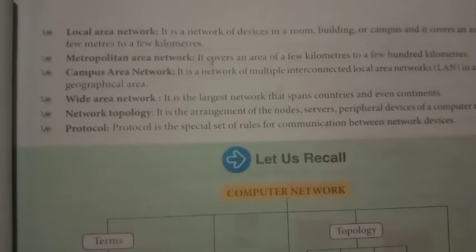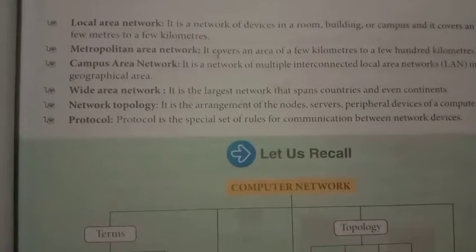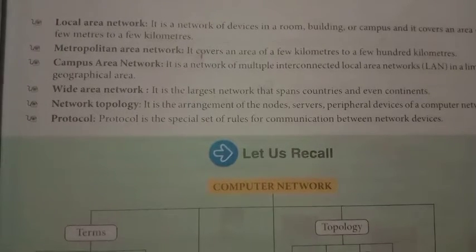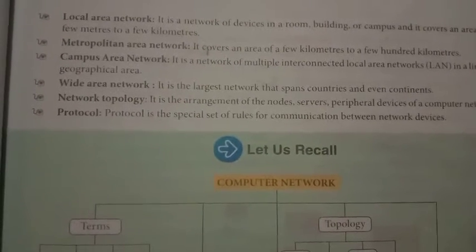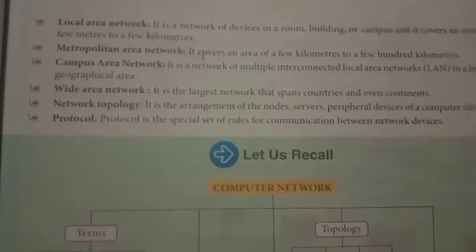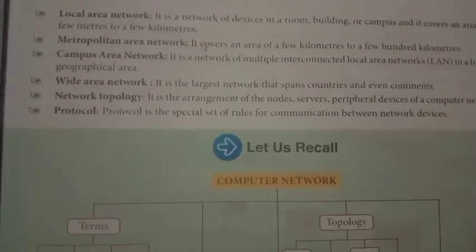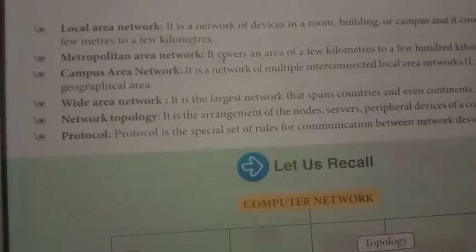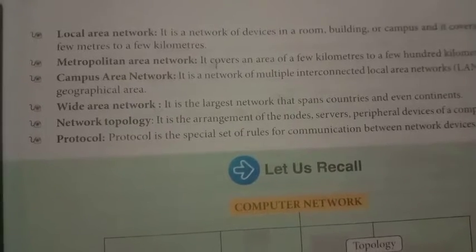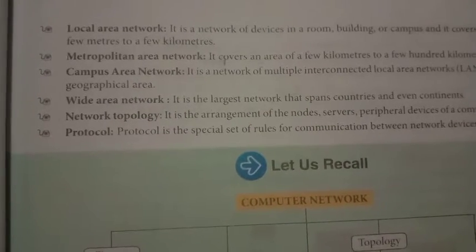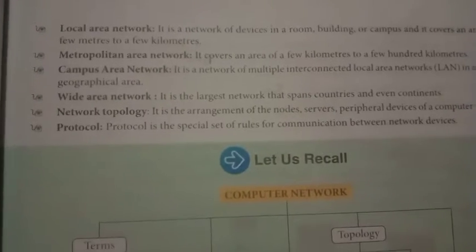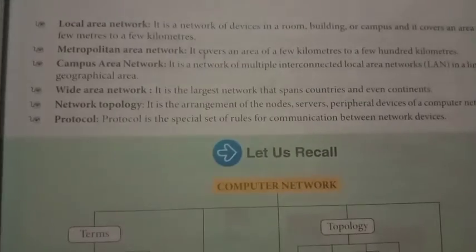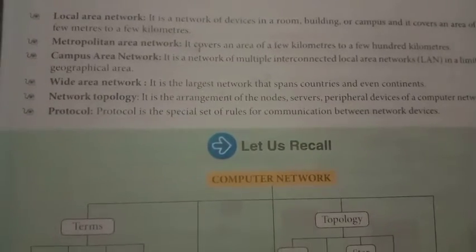Then metropolitan area network, MAN. It covers an area of a few kilometers to a few hundred kilometers. Then CAN, campus area network. What is a campus area network? It is a network of multiple interconnected local area networks in a limited geographical area. Then WAN, wide area network. It is the largest network that spans countries and even continents.